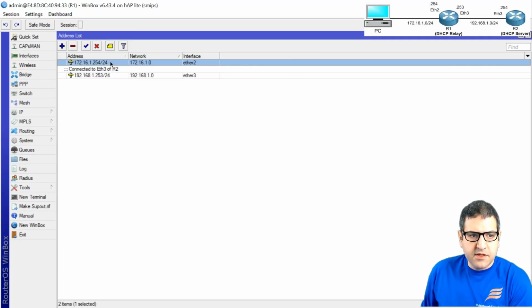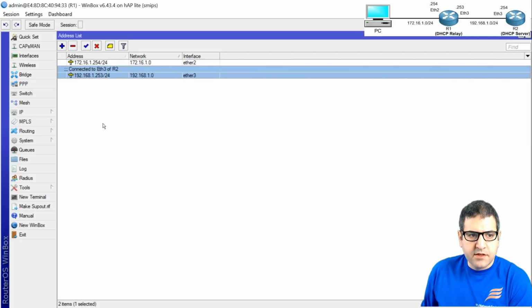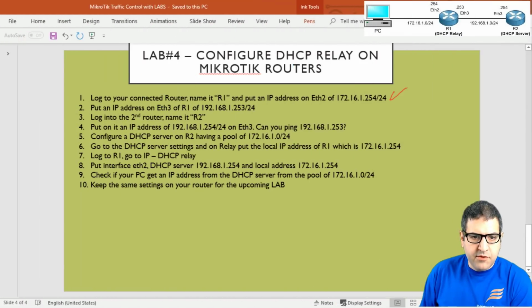All right, so this is connected to my computer, and this one is the IP address that it's connected to the DHCP server. I was saying DHCP relay, it should be DHCP server, because now we are on the DHCP relay. Router 1 is the DHCP relay. Okay, port number 2 is done.